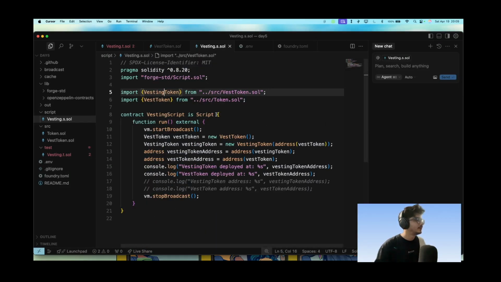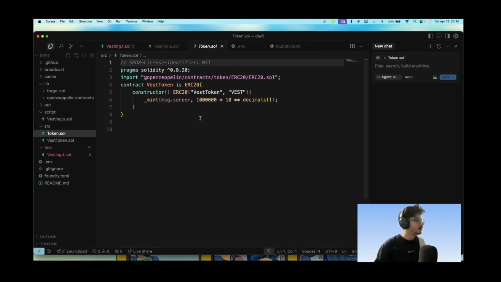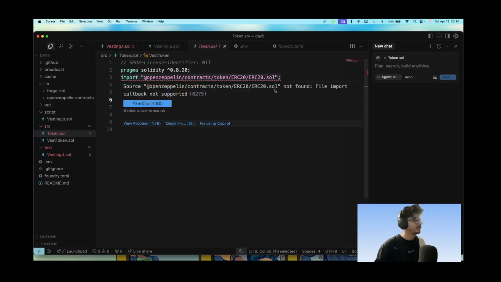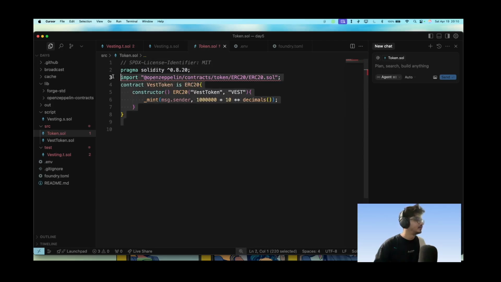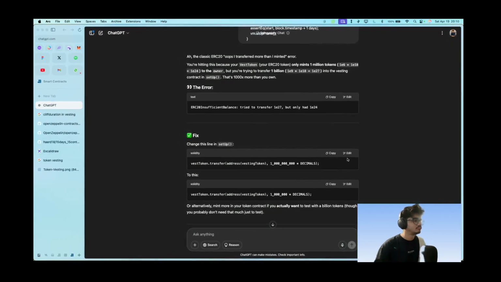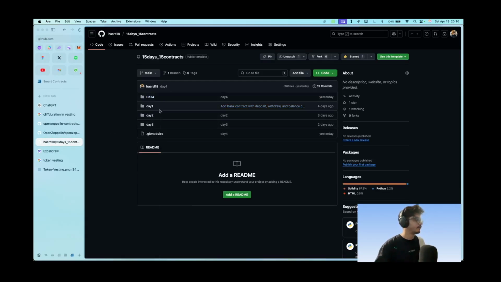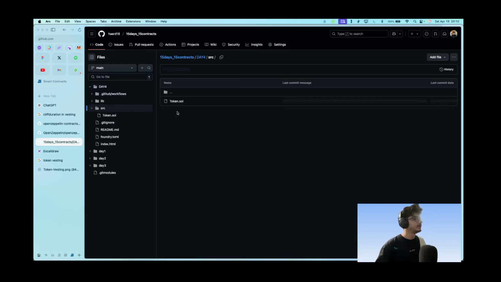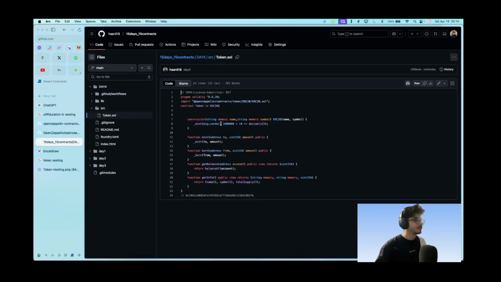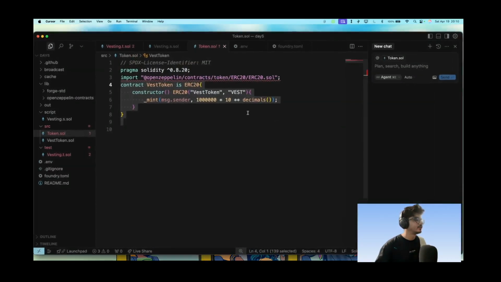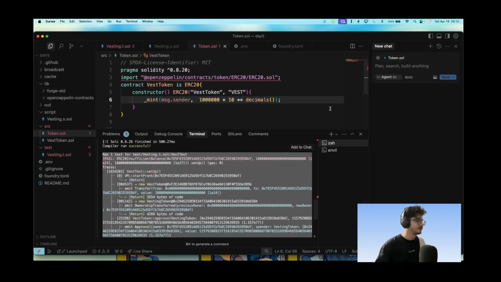But it is actually 10,000 into decimals, right? That's what we have here. So what did we have as an initial supply here? Let's go back and let's go to SRC and let's go to token.sol. We have this, so let's go for this. I think this is the same that we have written here, just I guess 1 0 added here.